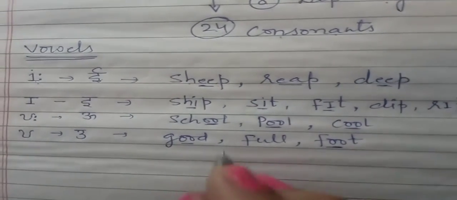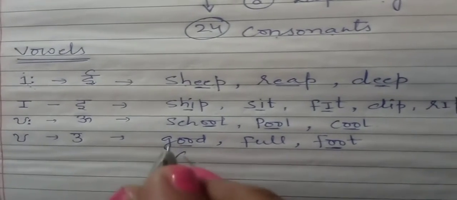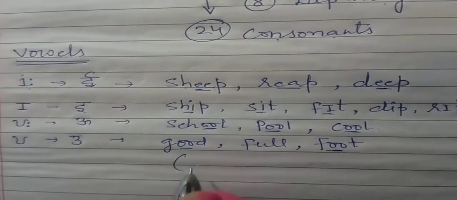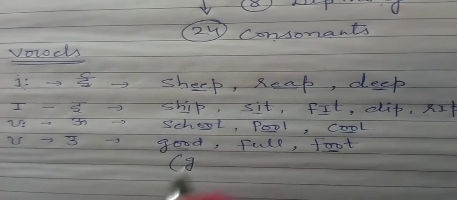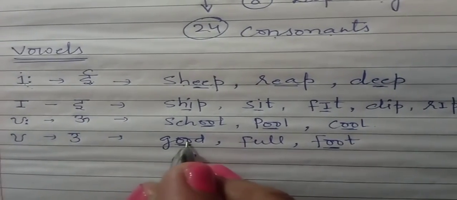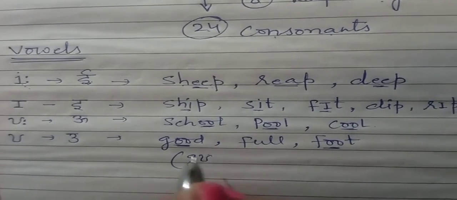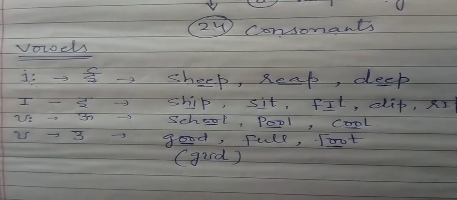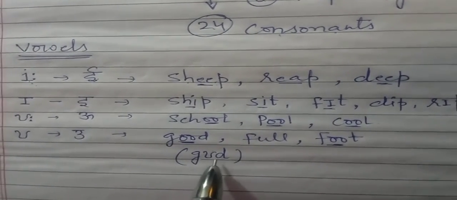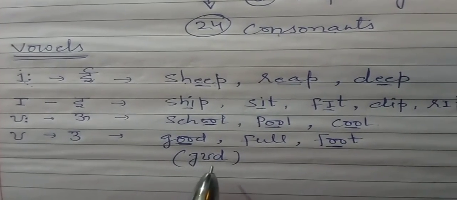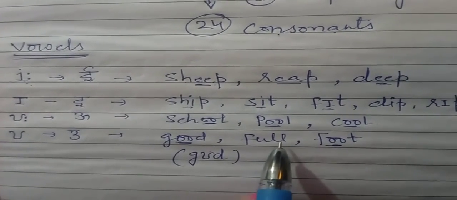If we transcribe these words, G is a consonant, it will never change, G, and double O short sound, we will take the symbol in the phonetic transcription, this one, and D is a consonant, so it will never change. This is good, not good. This is good, and this also full.